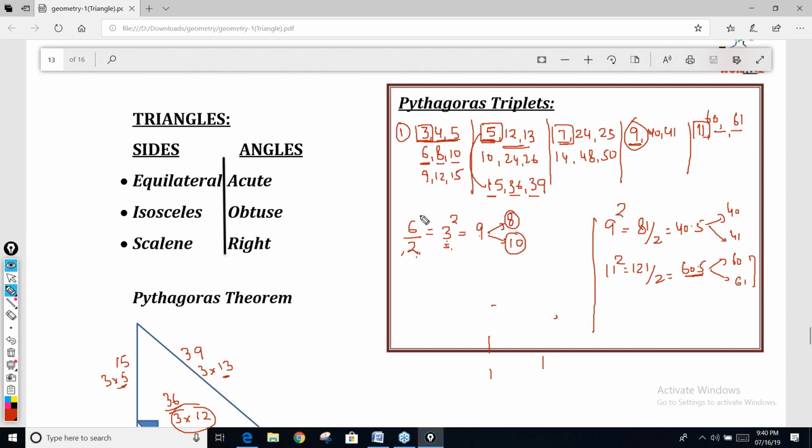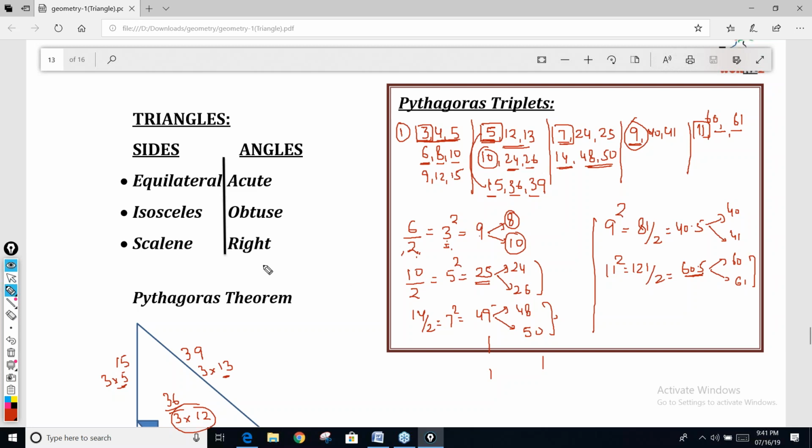6, 8 and 10. If one side is 10, first find the half of 10. Half of 10 is 5. Square of 5 is 25. Now 25 is nothing. One side is less than 25. One side is more than 25. So other two sides are 24 and 26. All these triplets. 14. Half of 14 is 7. 7 square is 49. The other two side will be 48 and 50.